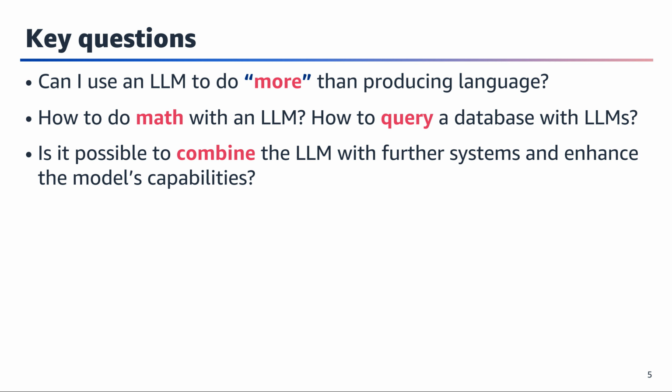We now turn our attention to tools and agents, which represent the next evolution in AI assistance systems. Today we're addressing crucial questions about expanding LLM capabilities beyond traditional language processing. The key focus is on three main areas. First, how we can extend LLM functionality beyond pure language generation. Second, implementing mathematical operations and database queries through LLMs. And third, the potential for system integration to enhance overall capabilities. These questions are fundamental to developing more versatile and powerful AI systems that can handle complex, multifaceted tasks.